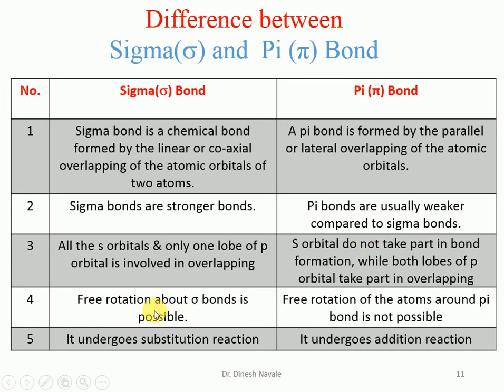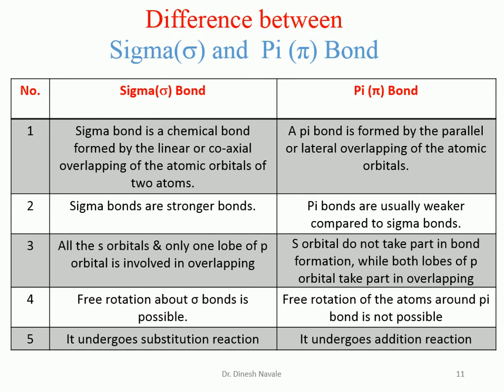Free rotation about the sigma bond is possible, whereas free rotation about the pi bond is not possible. A sigma bond, which is a single bond, can easily undergo substitution reactions, whereas a pi bond, which is part of a double bond, undergoes addition reactions. So these are the five differentiating points which give the main difference between the sigma bond and pi bond.